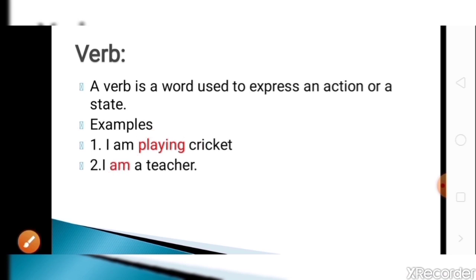In the second sentence you can see, I am a teacher. Here no action verb is there, but am is a verb, and that verb is called a helping verb because it completes the sentence. So verb plays a very important part of speech. It shows an action, state, and it completes the sentence because there is no sentence without a verb.